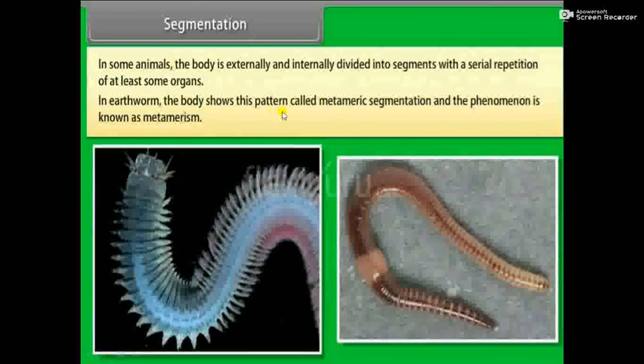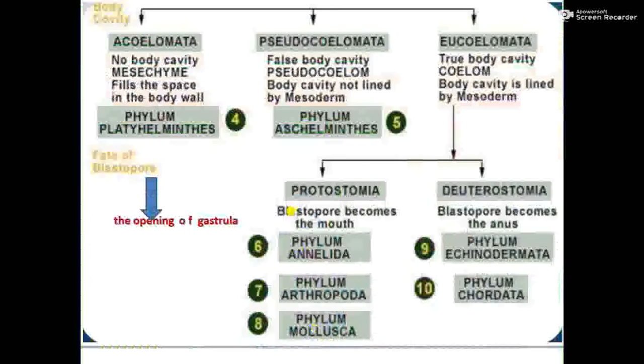So in earthworm the body shows this pattern called metameric segmentation, and the phenomenon is known as metamerism. Then this is Nereis, another annelid. Annelida is a phylum that has segmented animals. So this is segmentation.